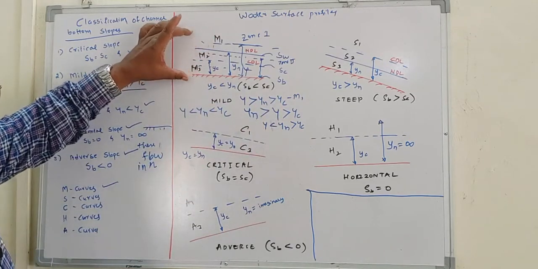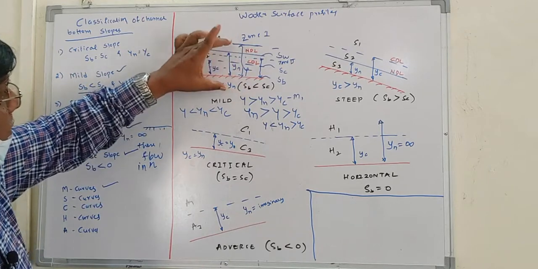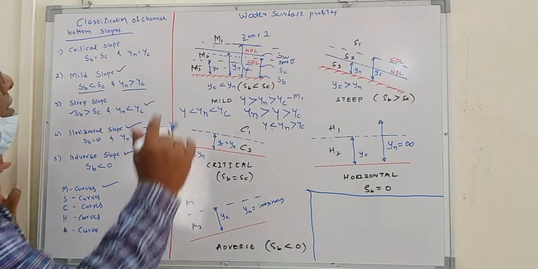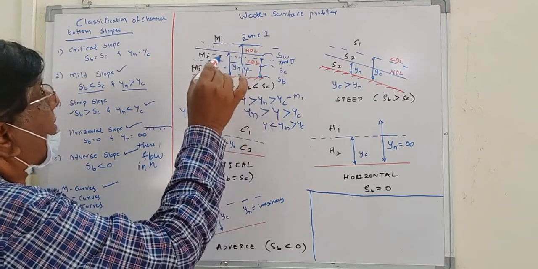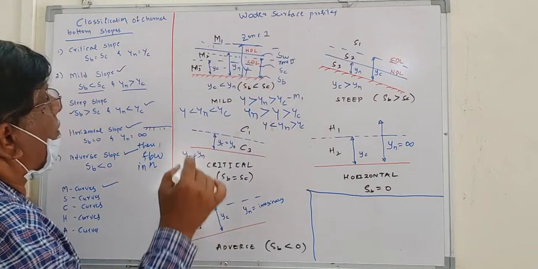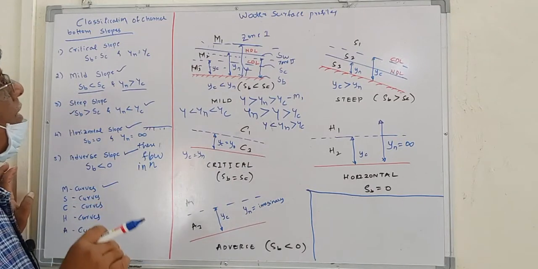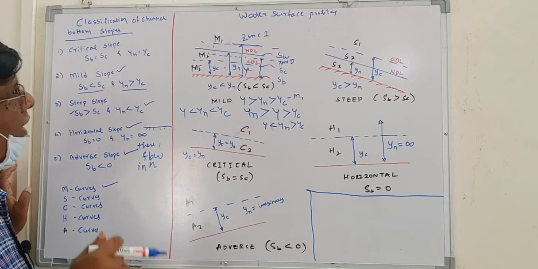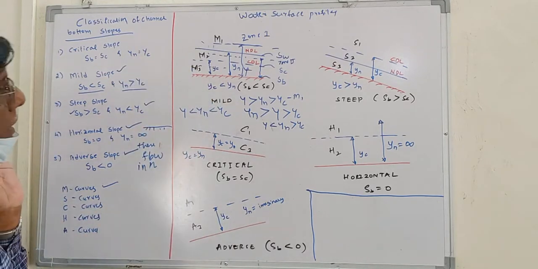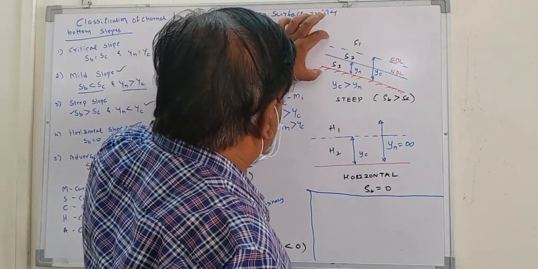That is, the depth of flow lies above the normal depth level. Then the M2 curve means the depth of flow in the channel is less than the normal depth, but it is greater than the critical depth. If the depth of flow in the channel is less than the normal depth and critical depth, then this curve is called the M3 curve.